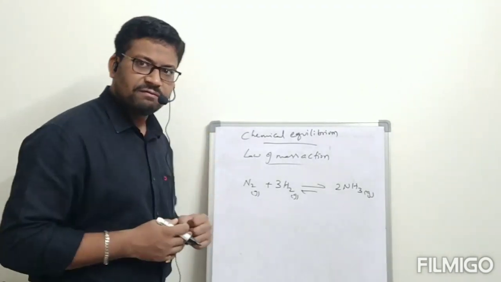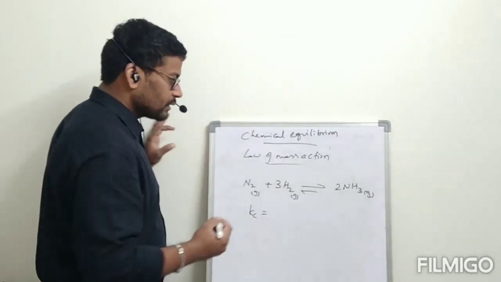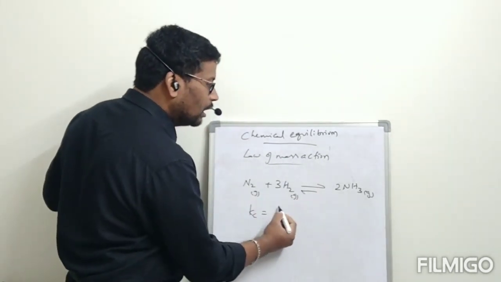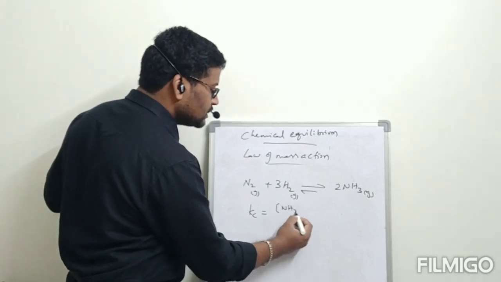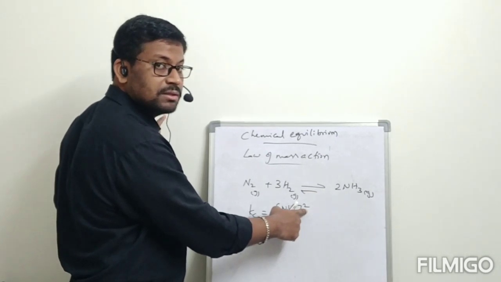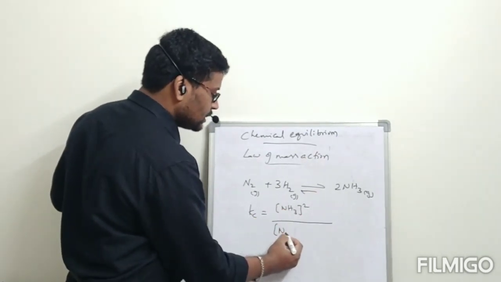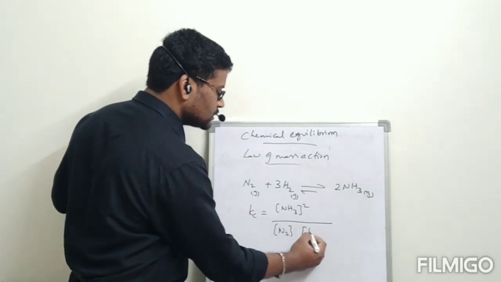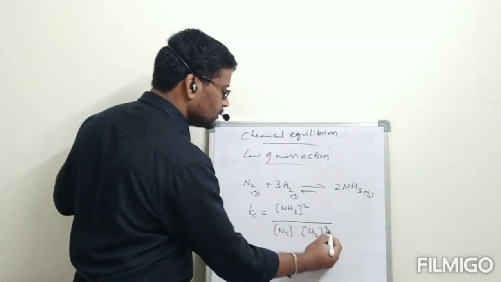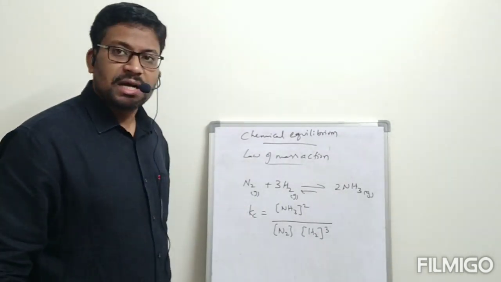So according to our law of mass action, Kc of this reaction is equal to concentration of NH3 whole square. What is the coefficient here? 2. That 2 I wrote as whole square, divided by concentration of N2 power 1 into concentration of H2 whole cube. This square bracket is mentioning concentration.